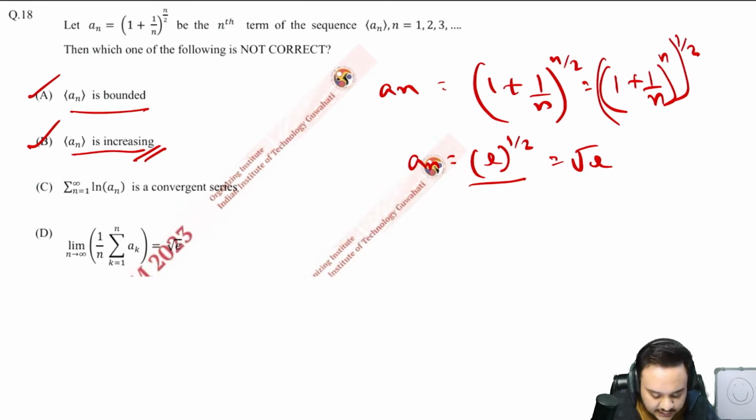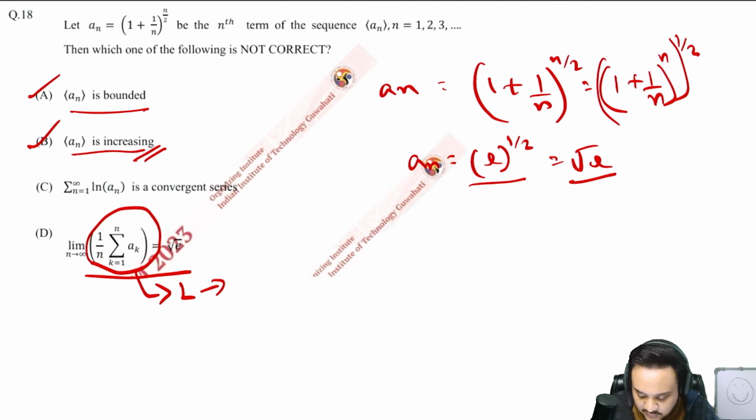Then if you look at this one first, this is actually just an identity. So this part here just tends towards the limit, and the limit here we have already found, it is root e, so this is also correct. So this one is wrong.